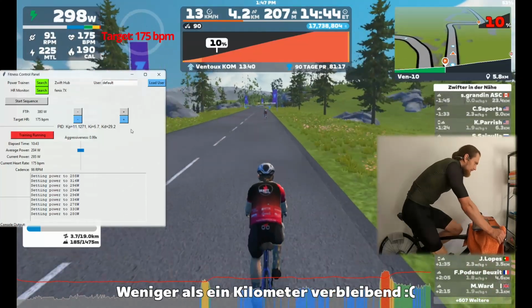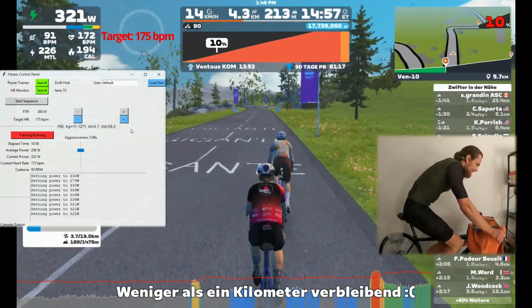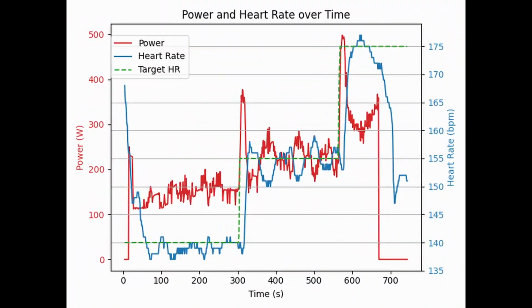Heart rate-based training is especially useful for low-intensity days or during recovery phases. But for structured workouts, power-based training still offers better precision and consistency.